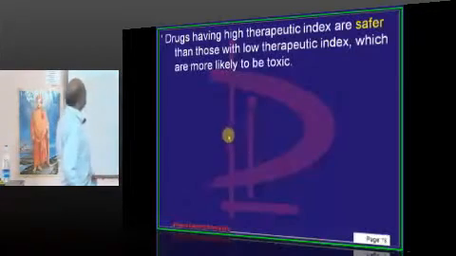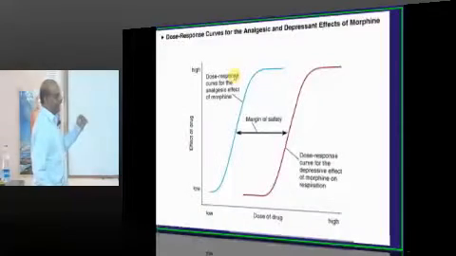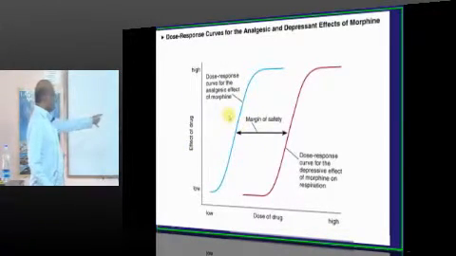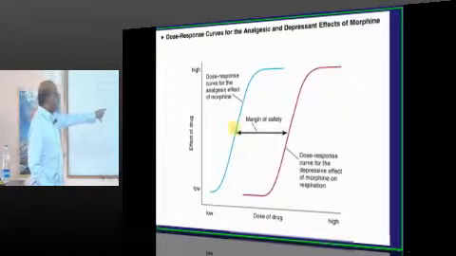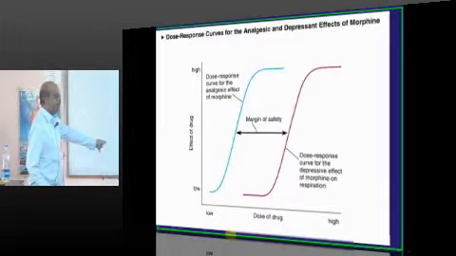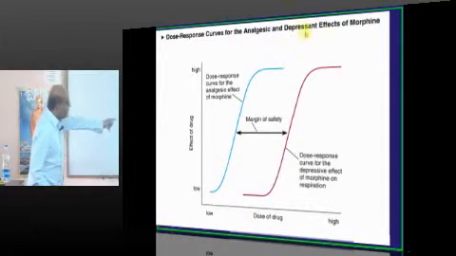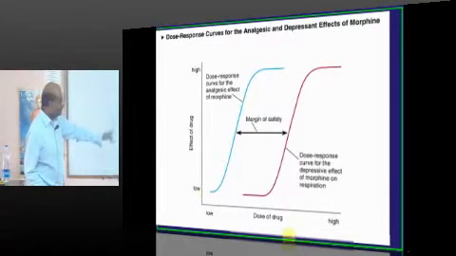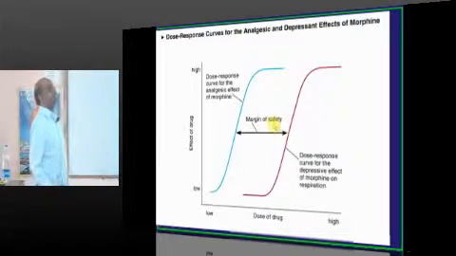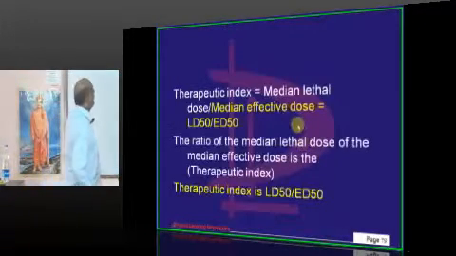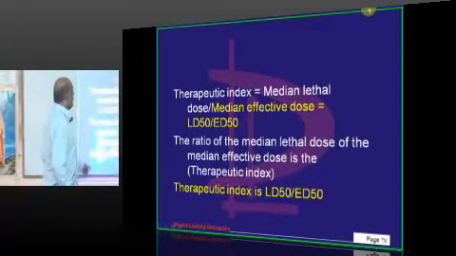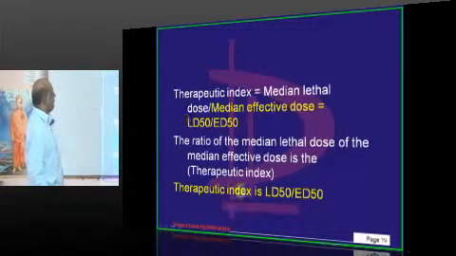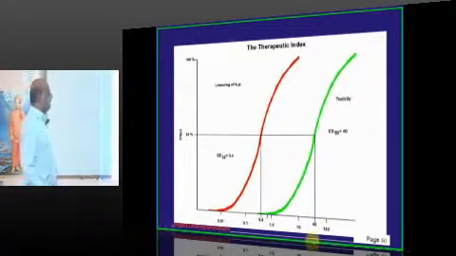Right? And the ratio between the two is called the therapeutic index. If 50% of people have shown the therapeutic effects at a dosage of about 10 milligrams and 50% have shown the toxic effects at 20 milligrams, then between 10 and 20 is called the margin of safety, which you have to remember. To summarize, doctor, the median lethal dose by median effective dose, LD50 by ED50, defines the therapeutic index, an important formula you need to remember.